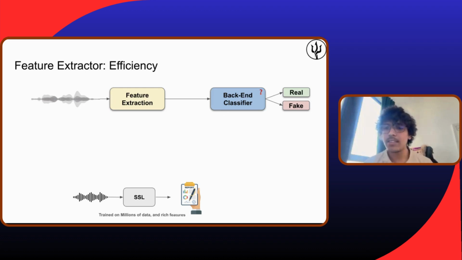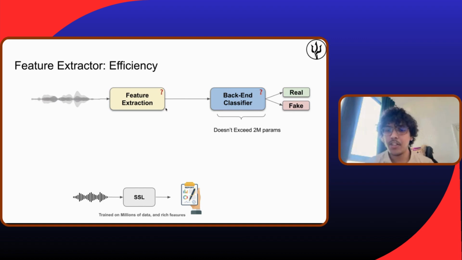The backend classifier can be just a simple classifier because it will look at all the features and just decide. It can be data related, so it will adapt to the data and see which features are most useful. Usually we use backends that have less than 2 million parameters, and we don't have any problem with this.